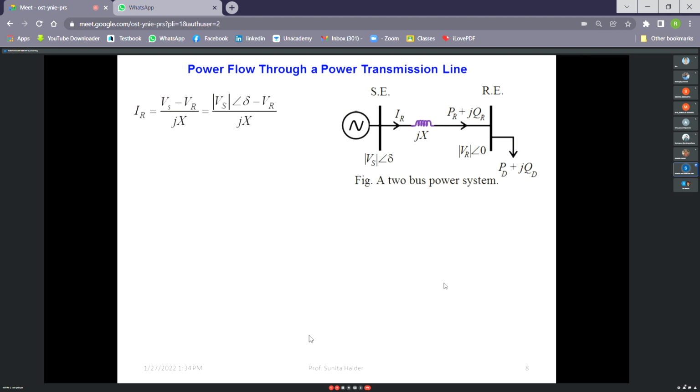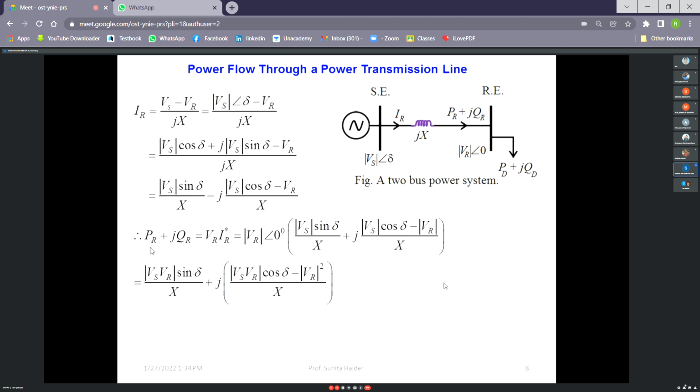Now let us concentrate on power flow through a transmission line. Before this, we were concentrating on the voltage drop in a power transmission line. Now, if we think about power flow through a transmission line, then if we find the expression of current, (Vs minus VR) by jX, then the power is VI conjugate. So from there we can get the expression of power.